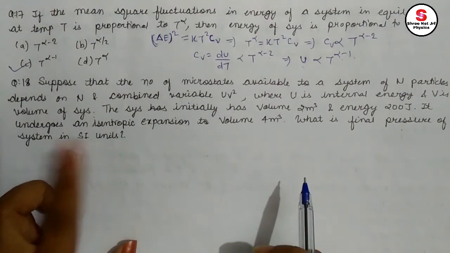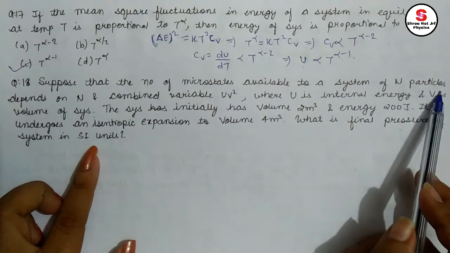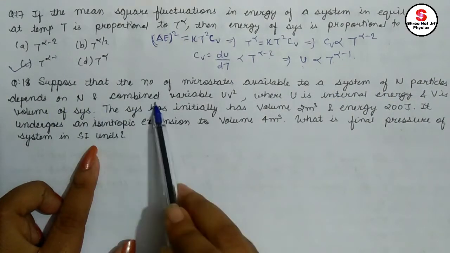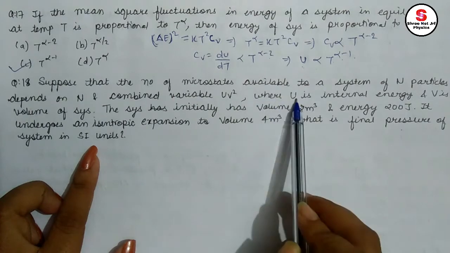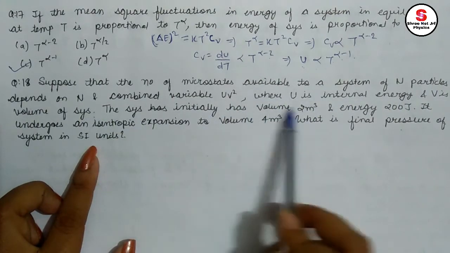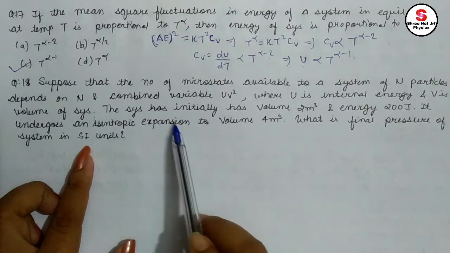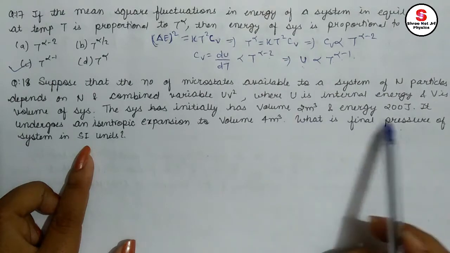Next question is question number 18. Suppose that the number of microstates available to a system of n particles depends on n and combined variable UV square, where U is internal energy, V is volume of system. System initially has volume 2 meter cube, energy this, it undergoes an isentropic expansion to volume this. What is the final pressure?